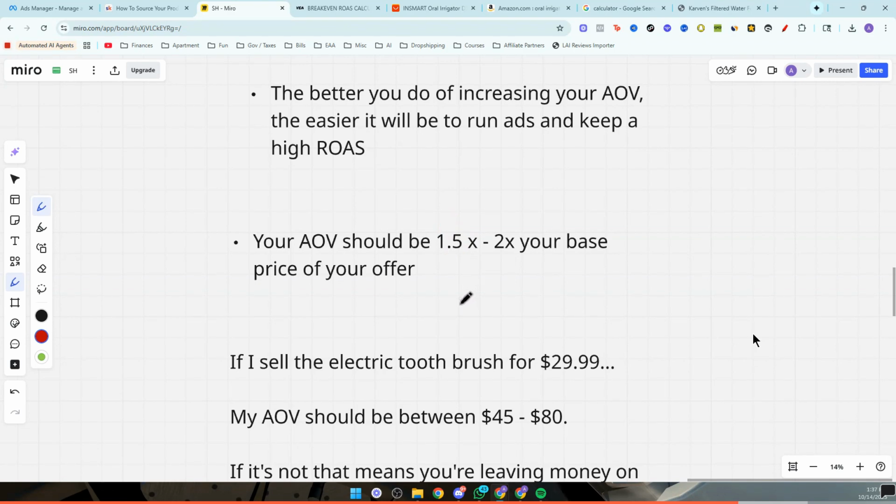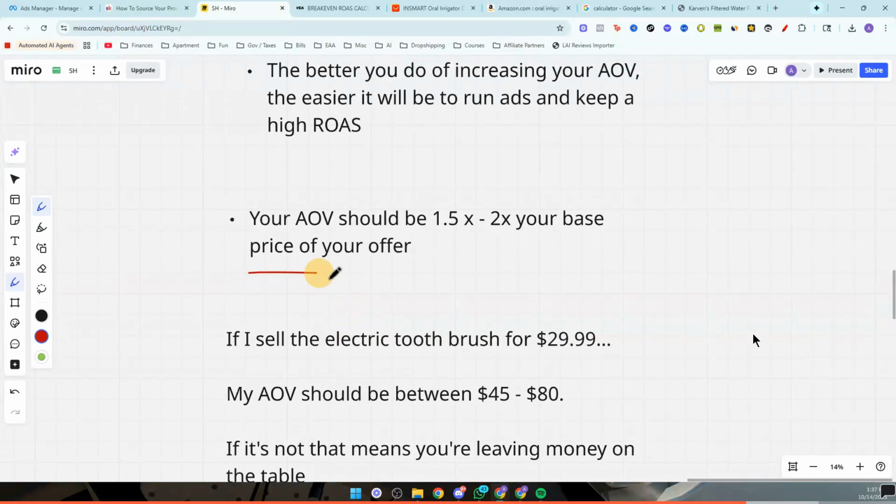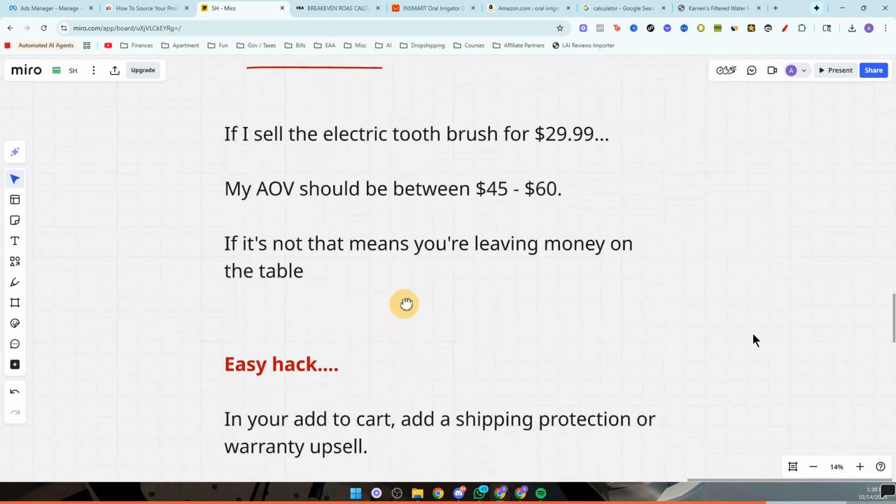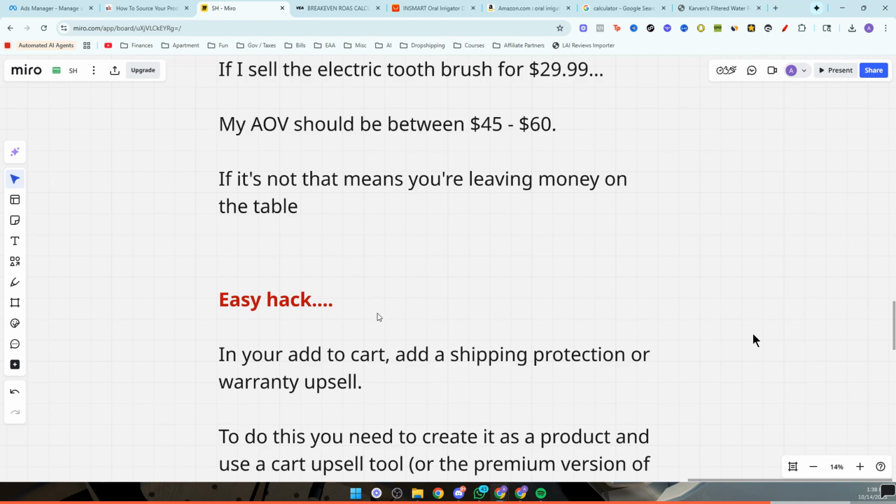One customer can buy a ton of stuff on your website, and that can make you a 2.5 or 3x return on ad spend. Shoot for an AOV of around 1.5 to 2x greater than the price of your offer. So if I'm selling something for $29.99, on average, I need my AOV to be right around $45 to $60. And if it's not around this, that means you're leaving money on the table.